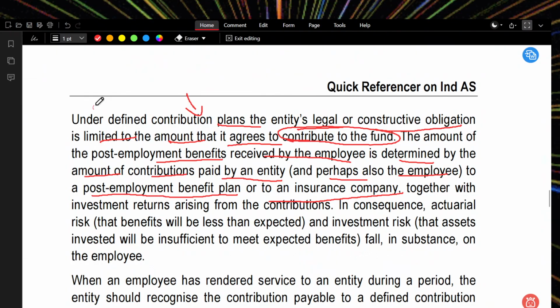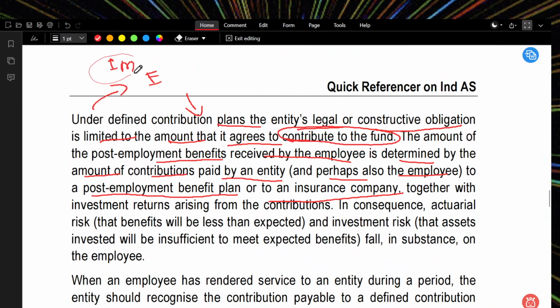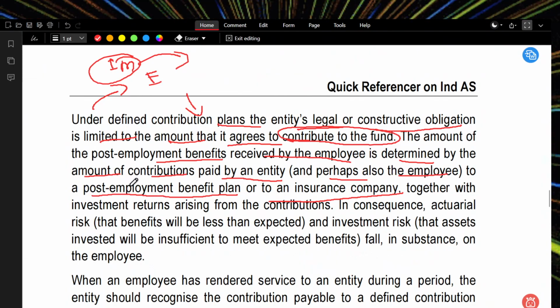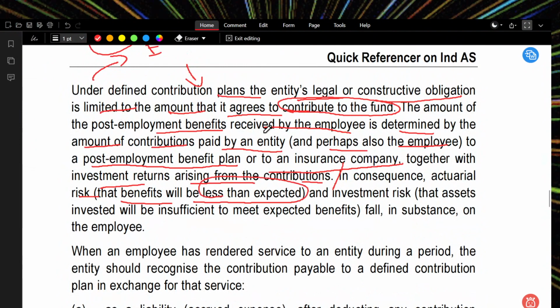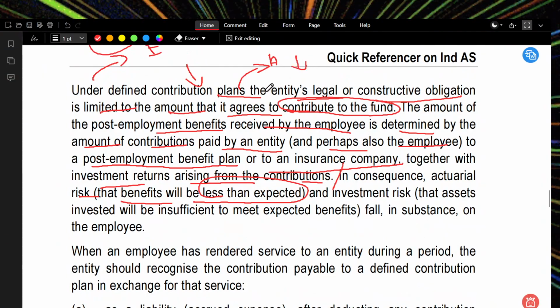So the employee may also contribute, but the employer must contribute, together with the investment return arising on the contributions. In consequence, actuarial risk, that the benefits will be less than expected, falls on the employee. So sometimes due to actuarial risk, the benefit may be less than what they expected.